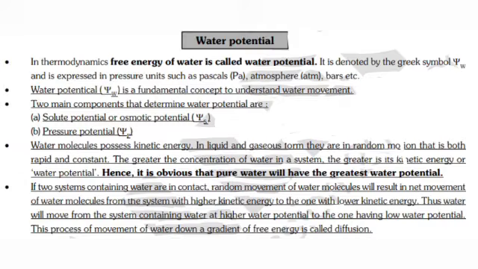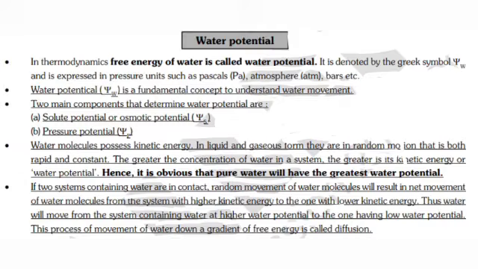If two systems containing water are in contact, random movement of water molecules will result in net movement of water molecules from the system with higher kinetic energy to one with lower kinetic energy. Thus, water will move from the system containing water at higher water potential to the one having lower water potential.